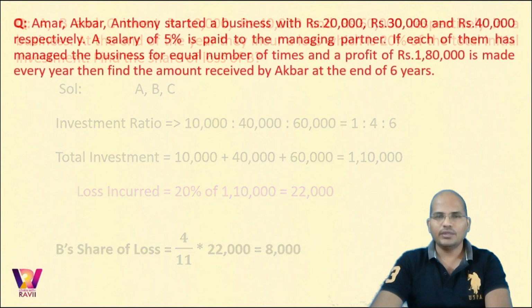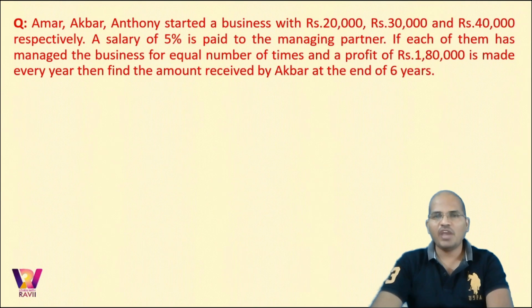So going ahead, we have a question where Amar, Akbar, Anthony are involved and they began a business with 20,000, 30,000, and 40,000, and a salary of 5% is paid to the managing partner.